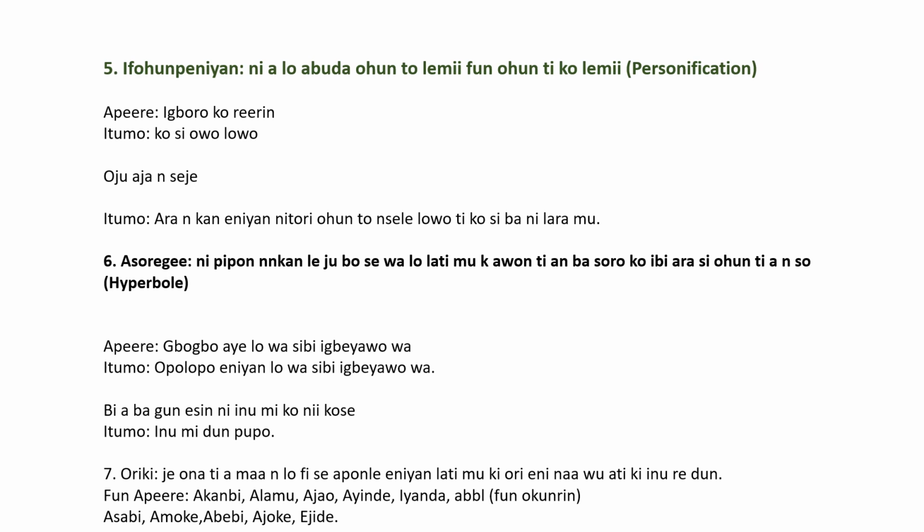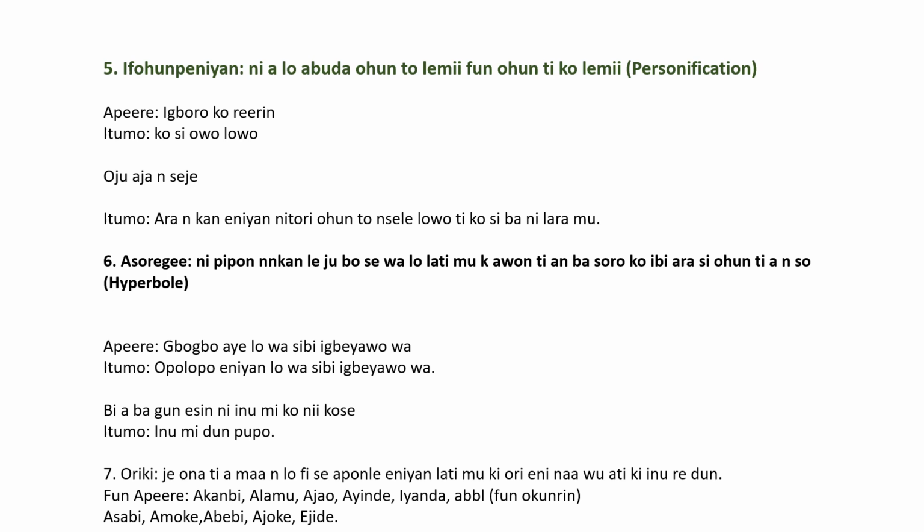So for the women we have Asabi, Amoke, Abebi, Ajoke, Ejide. And these names have very strong meanings. For instance, Akanbi is someone given birth to out of majesty. Alamu, Ajao, Ayinde, and so on.